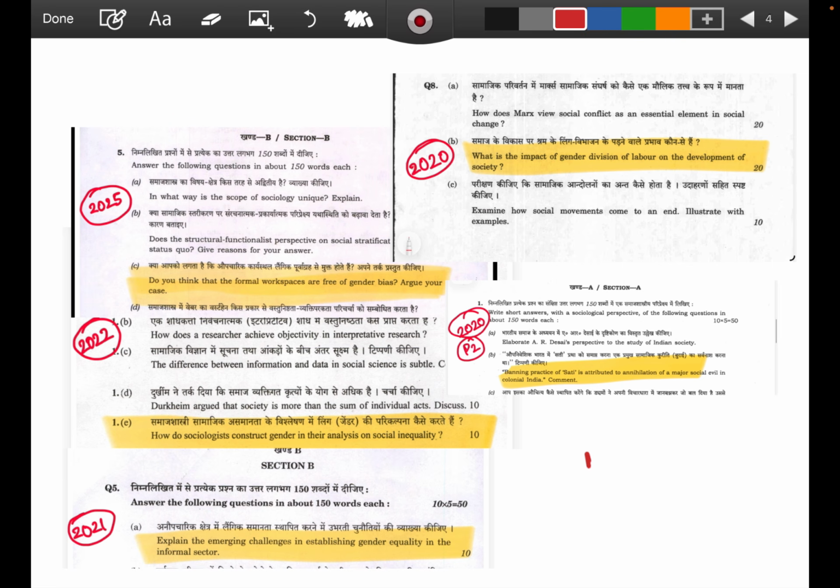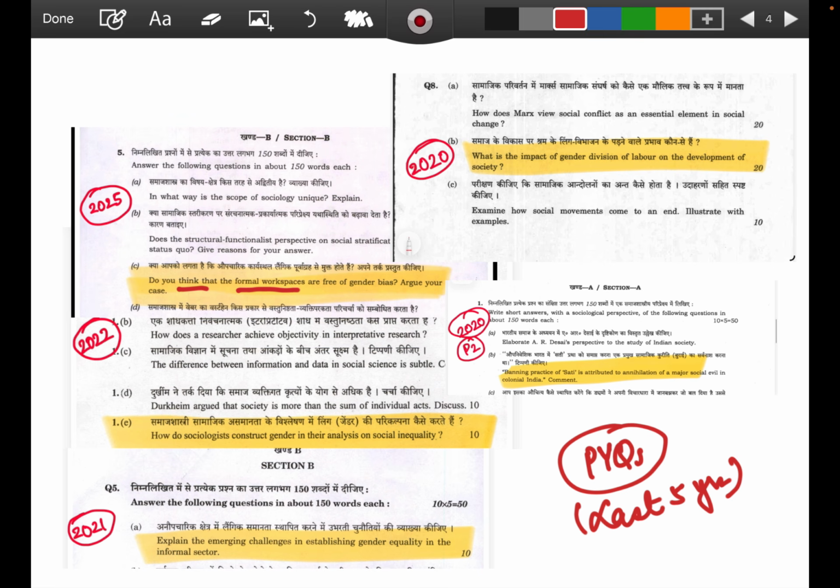the topic gender. These are the PYQs which have been asked especially in the last 5 years, and you can see that the question has been directly asked. I am here to show you the importance of this topic in the form of PYQs. See, in 2025, it was asked: do you think that the formal workspaces are free of gender bias? Argue your case. Can you think here that the topic is informal or formal work, or the topic gender? No. So it is interlinked. It has been asked as a mix and match, so you have to show dimensions.